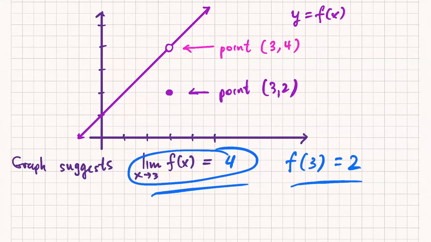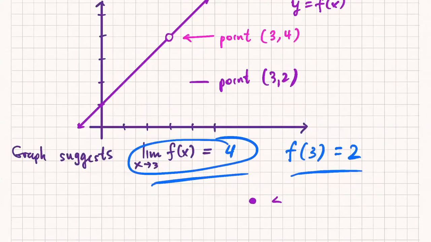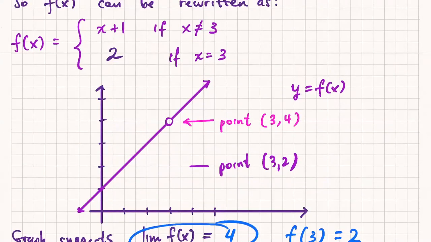Remember, when I'm asking for the limit of a function, in this case, x going to 3, do I care about what is happening at exactly x equals 3? No. The limit only cares about what happens as x approaches 3, but never quite is equal to 3. So it doesn't matter where this point is. This point can literally be anywhere you want, right? It can be filled in. It can be over here. It can just not even be on the graph. It can just be completely undefined like we had earlier.